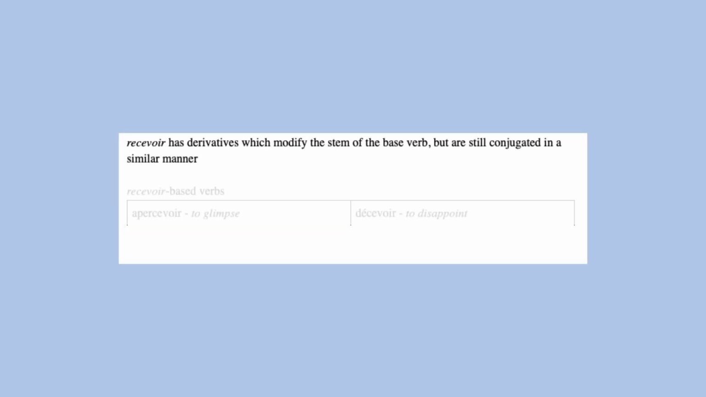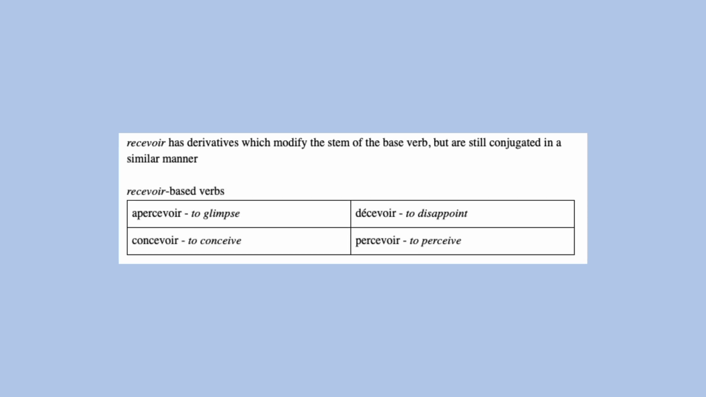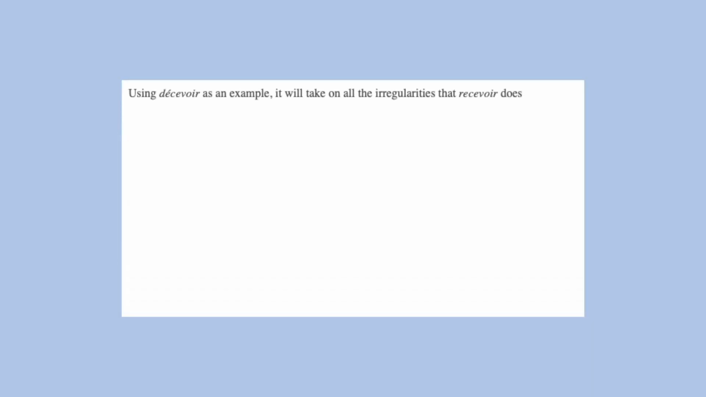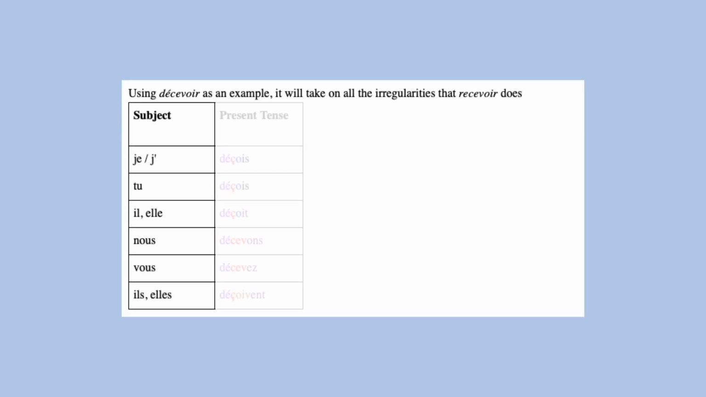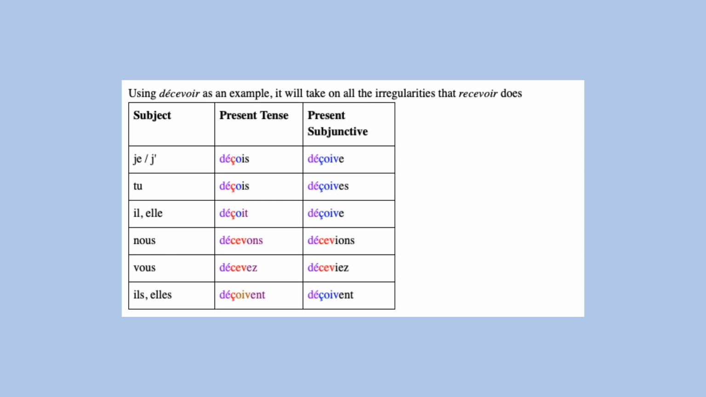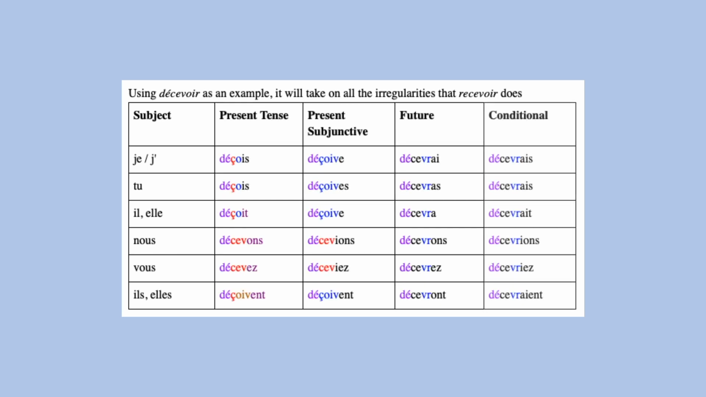Recevoir has derivatives which modify the stem of the base verb, but their endings are still conjugated in the same way. The verb décevoir will take on the same irregularities that recevoir has. It will simply replace the RE with a DE.